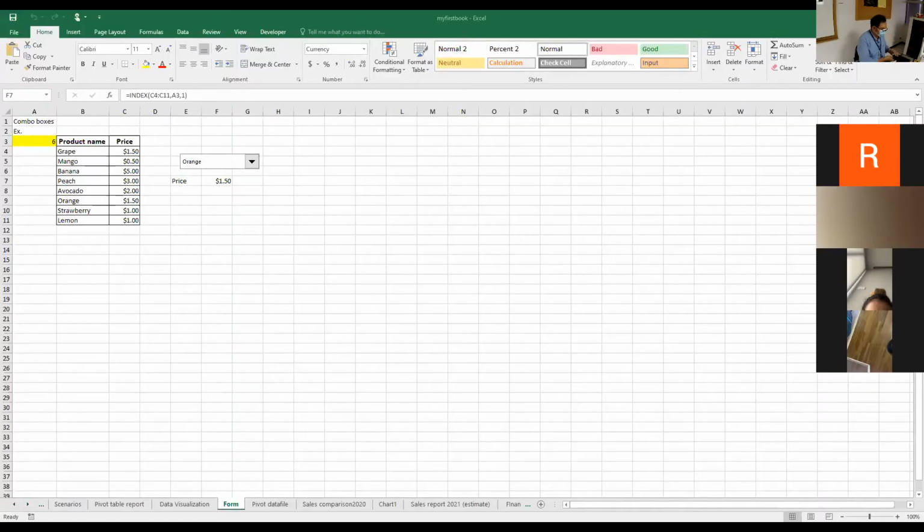Hello, good morning, everyone. Let me talk about the form in Microsoft Excel a bit for what we learned on last class. So when we talk about the form in Microsoft Excel, let me just talk about it first.